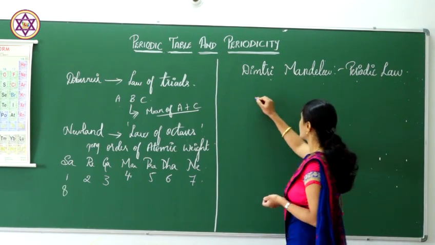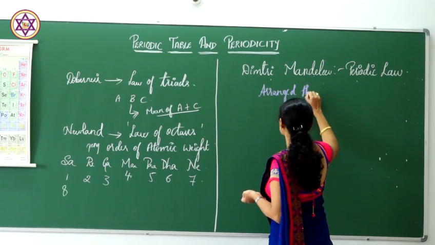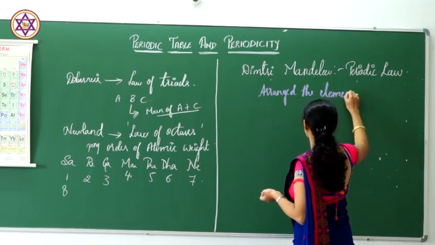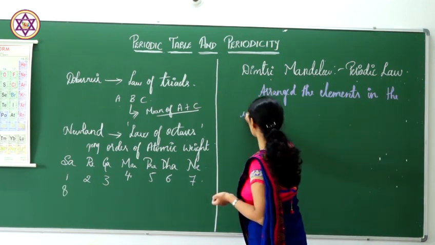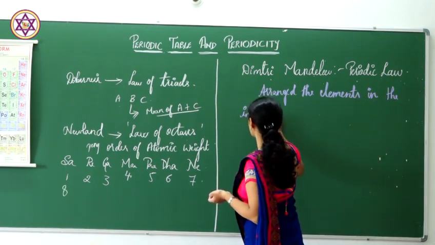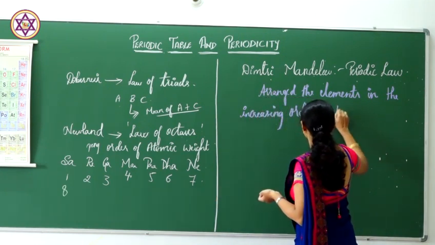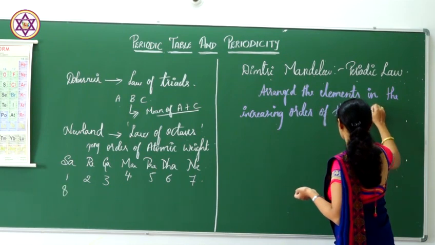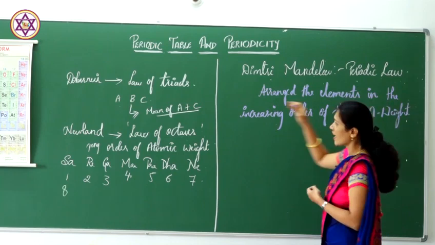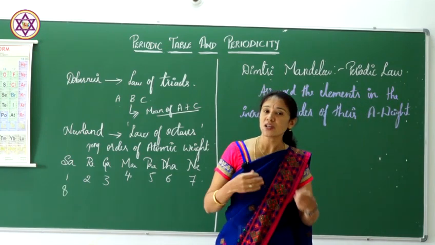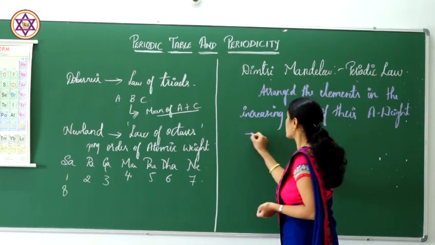He took the idea of Newlands, that is, he arranged elements in the increasing order of their atomic weights, but he did not accept